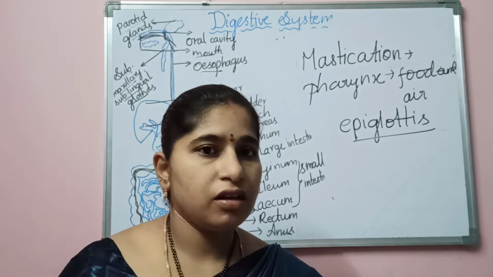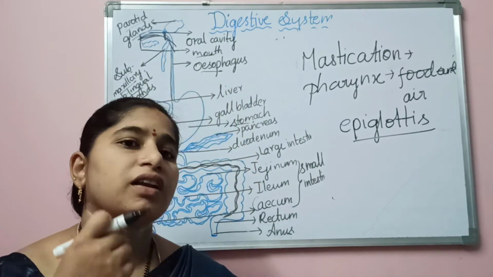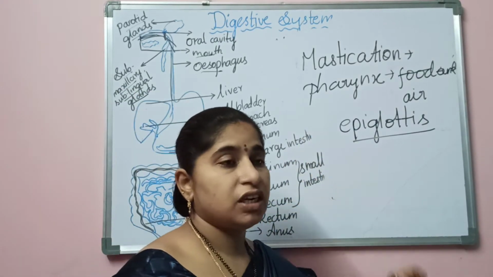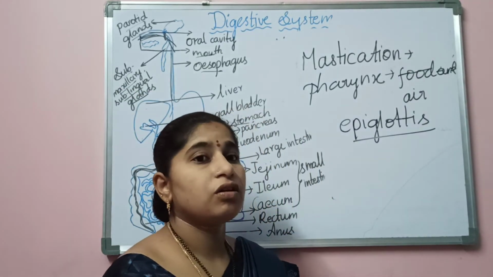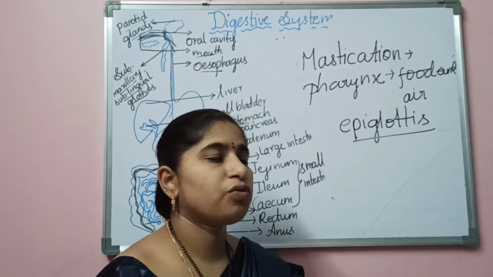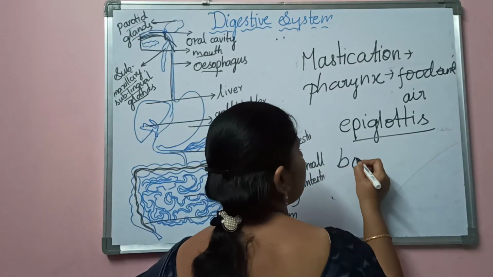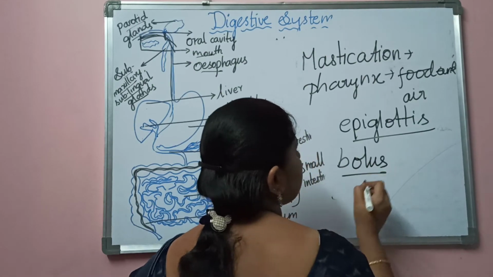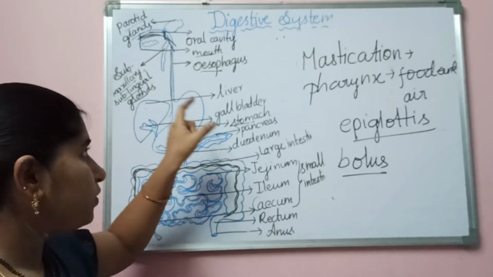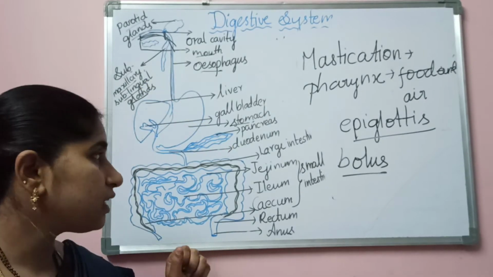When we are speaking, the air passes out, and we can get the sound outside. So the epiglottis is a flap-like structure that closes the region where the air passes, and the food passes into the esophagus in the form of the bolus, entering into the esophagus, a thin pipe-like structure.